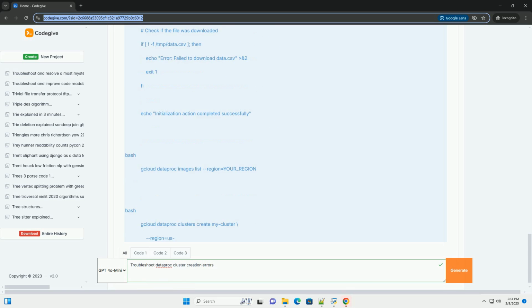Default firewall rule. Ensure that the default firewall rule is enabled and allows traffic between instances within the same network. Ingress TCP 0-65535, UDP 0-65535, ICMP. This is crucial for Hadoop and Spark to communicate.